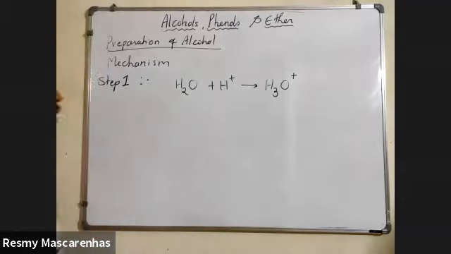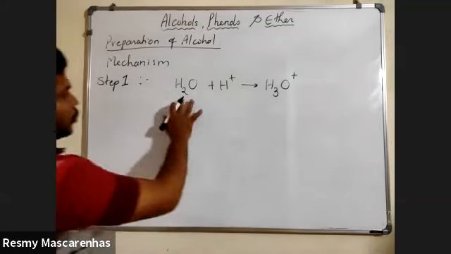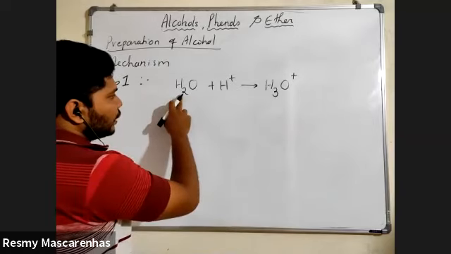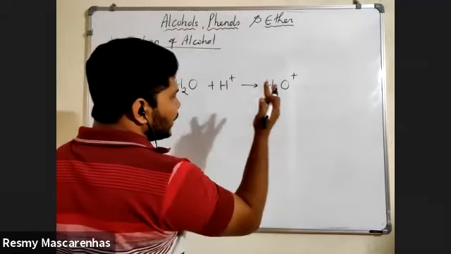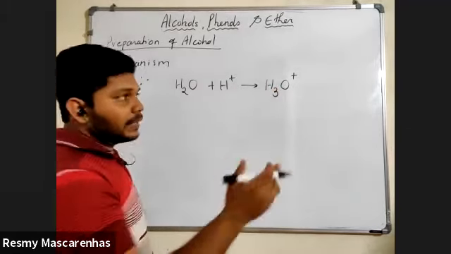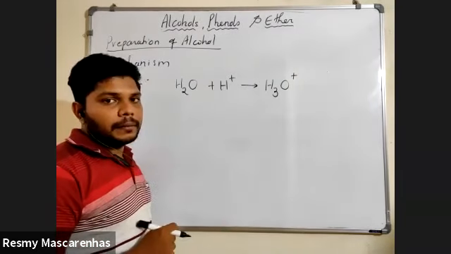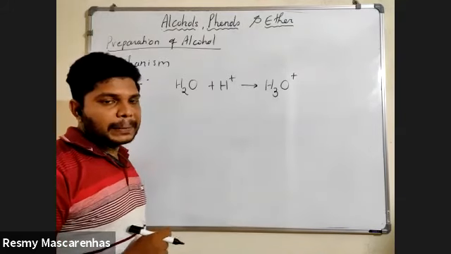Any difficulty you have in this? Anyone? No, sir. Now here, why is it O plus? Because the actual valency of oxygen is 2, so oxygen has 2 hydrogens. But in this case, we have taken 1 more hydrogen, so oxygen has 3 hydrogens. So the valency is changed now, and because of that reason, we have to put a plus sign on the oxygen. Clear? Yes or no? Yes, sir.